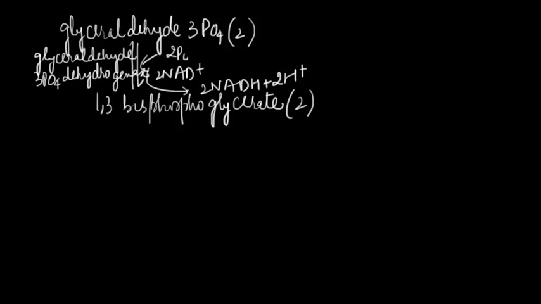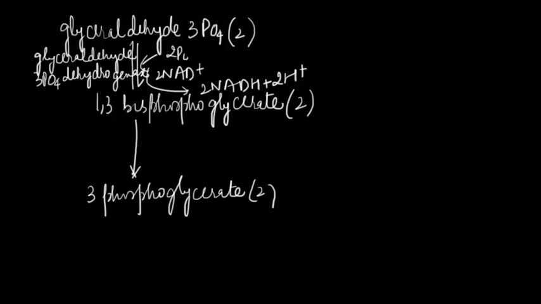Next, this 1,3-bisphosphoglycerate gets converted to 3-phosphoglycerate, and the enzyme catalyzing this reaction is phosphoglycerate kinase.